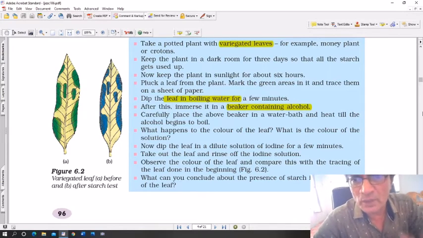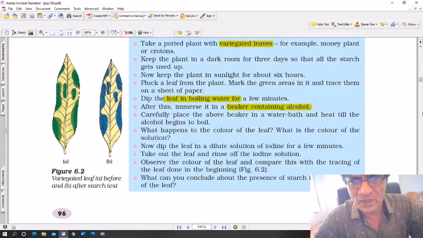So take a potted plant with variegated leaves, for example a money plant. All of you have seen a money plant. It's a very common plant in India. It's a small potted plant. It is used for decorative purposes. Keep the plant in a dark room for 3 days so that all the starch gets used up.